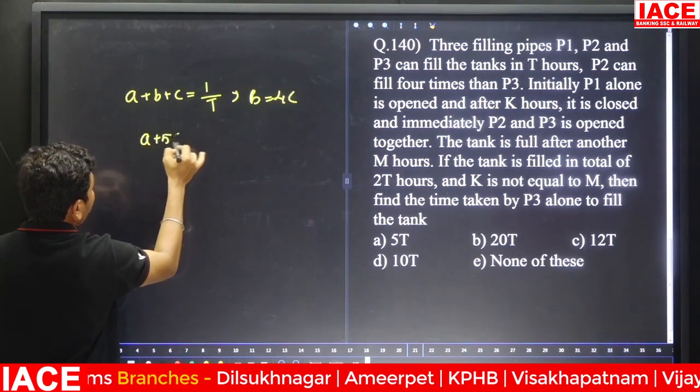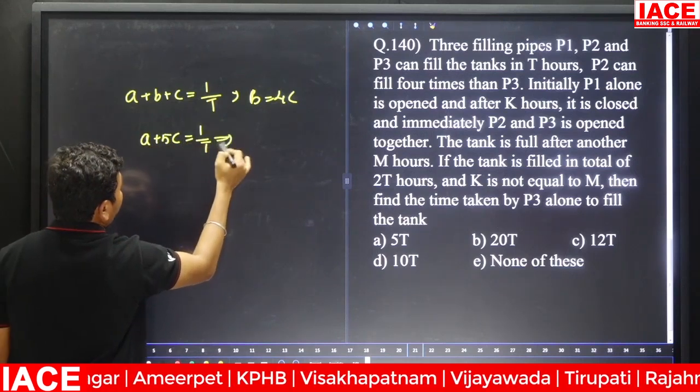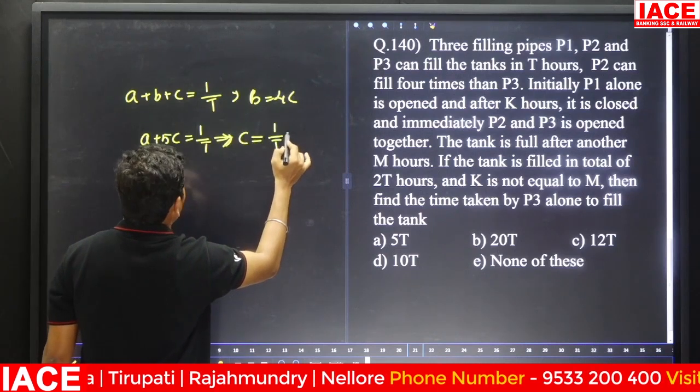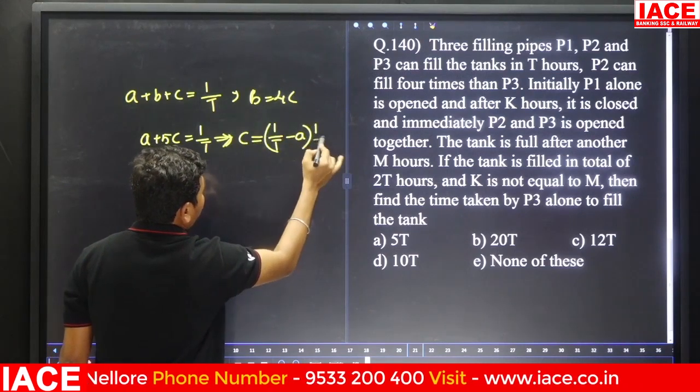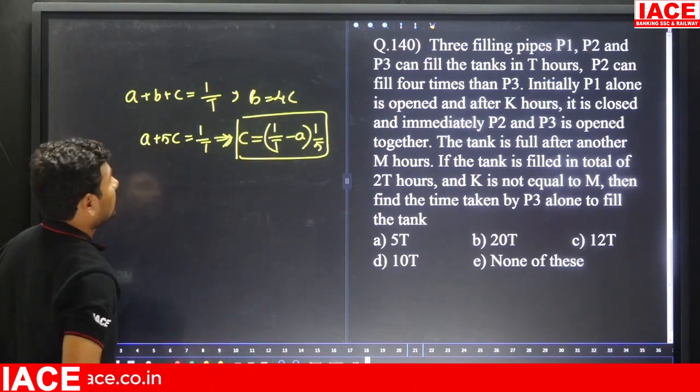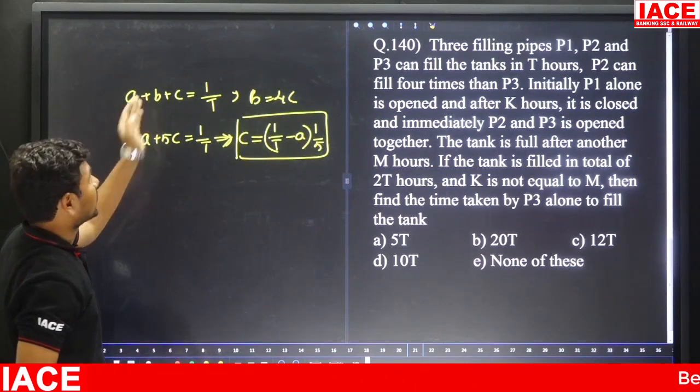A plus 5C is equal to 1 by T. From this we can write C is equal to, what is the result here, 1 by T minus A into 1 by 5. This belongs to C. Finally we require the C value only. And first part, second part.